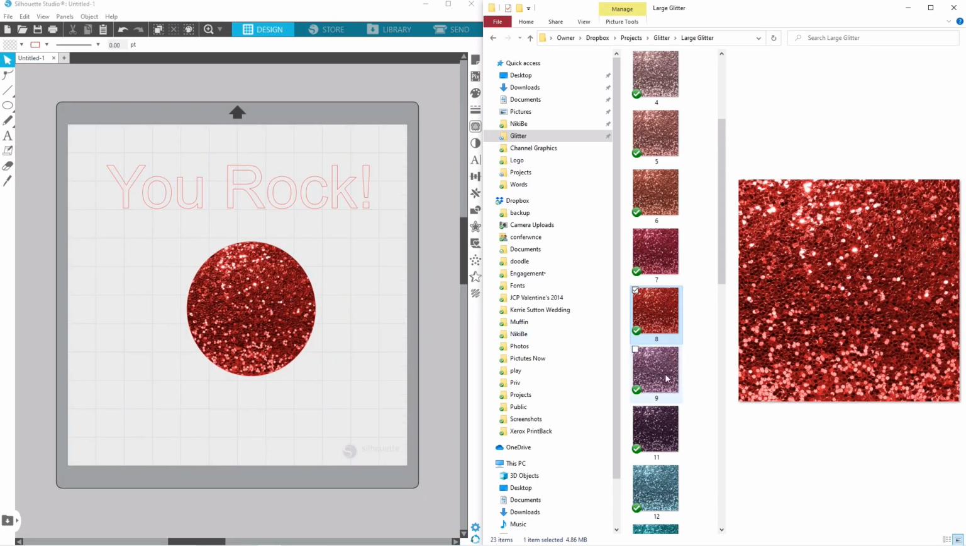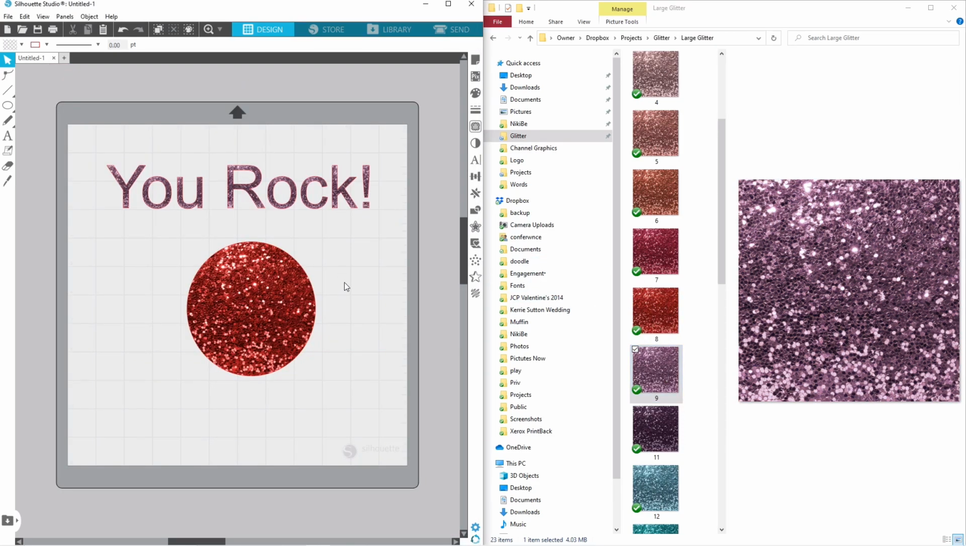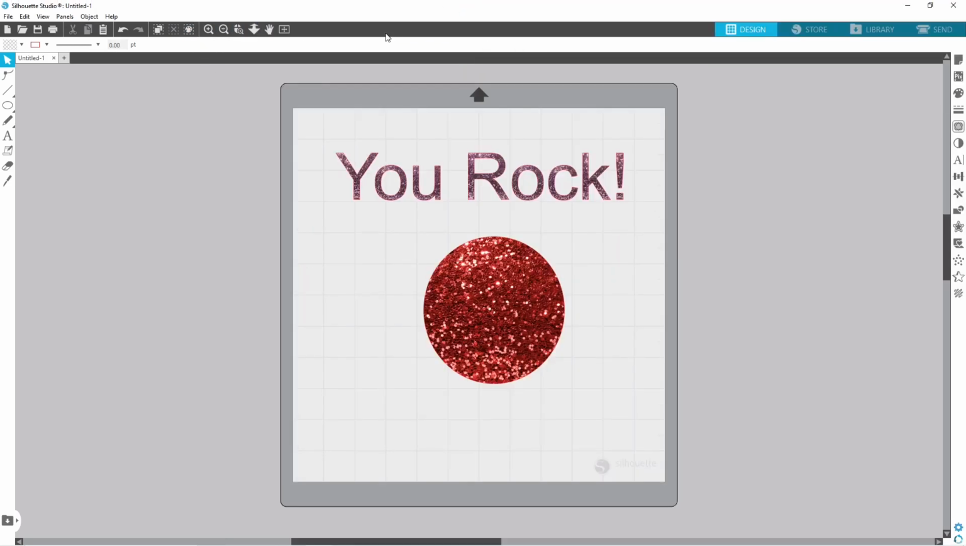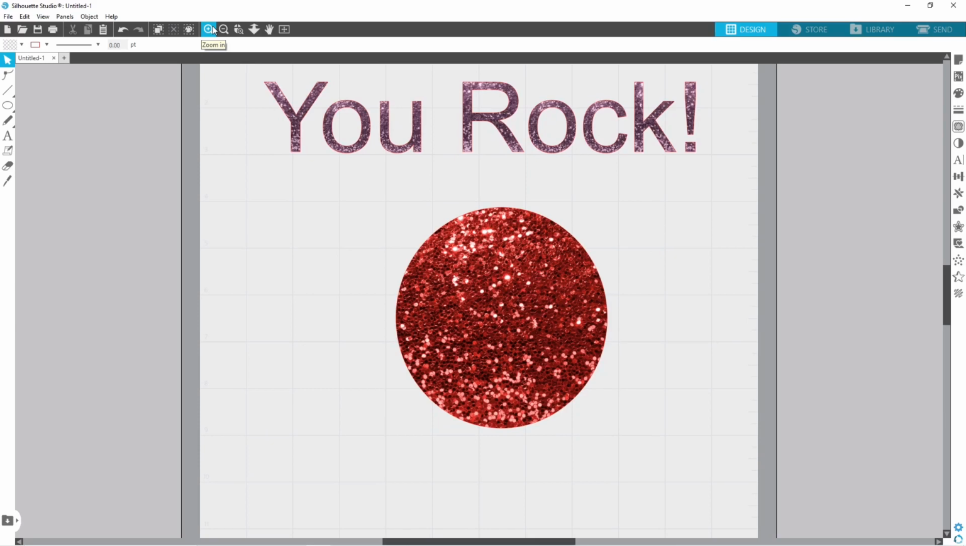Next, I'm going to go and grab, let's do purple. Boom, done. How easy was that, guys? And let's zoom in a little bit and show you how cool this looks. Now I have a glitter graphic.